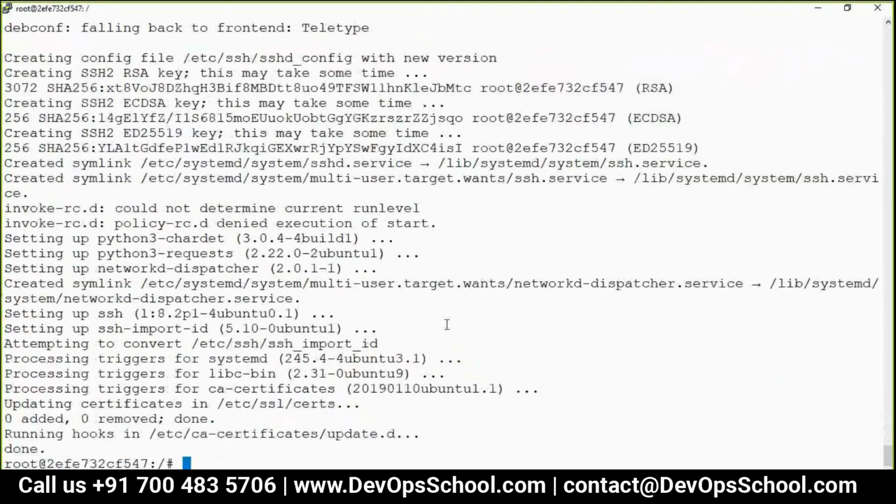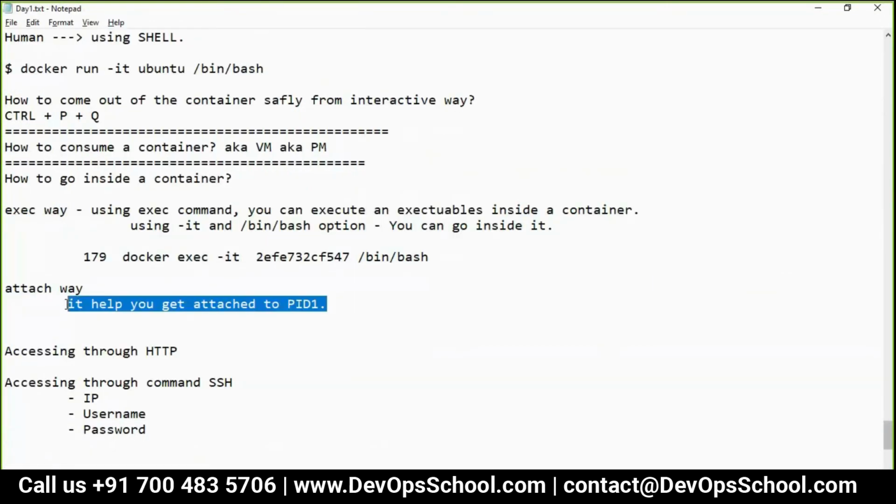So Rajesh, all these are one-time efforts. Attaching all this stuff is a one-time effort when we first create a container. Attach you can do as many times, depending on your requirement. But remember, whenever you attach, if you are on PID 1 and it gets killed, then the container will get killed. So be sure what you exactly want: you want to exec or attach.